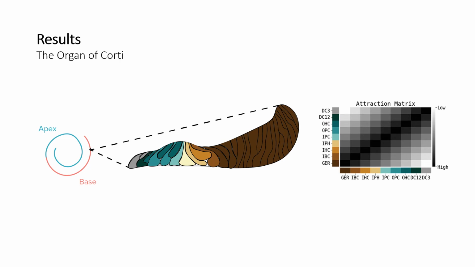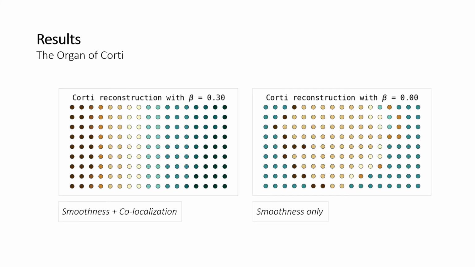And the co-localization prior is based on a qualitative description of the organization of the tissue along the medial lateral axis, in which the attraction matrix, the prior, captures the distance between different layers of the cell types in a linear pattern. We mapped all cells together onto a two-dimensional target space.